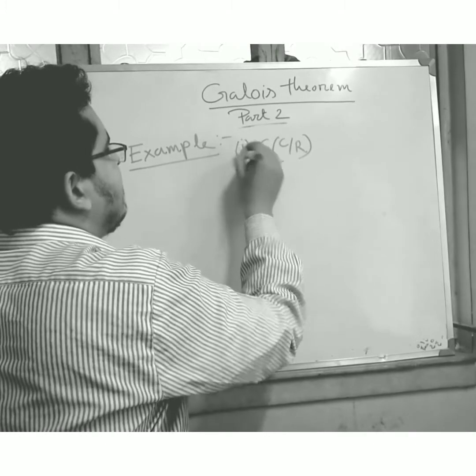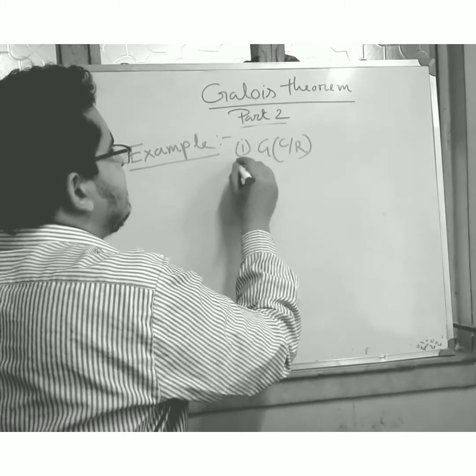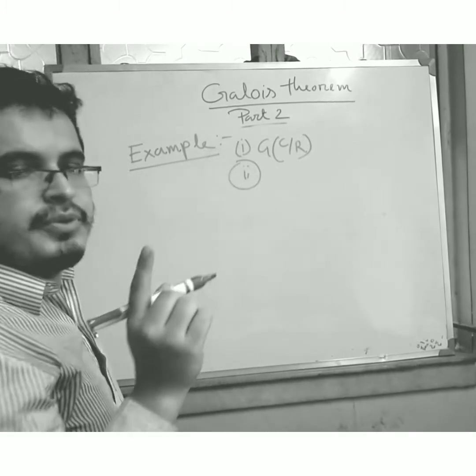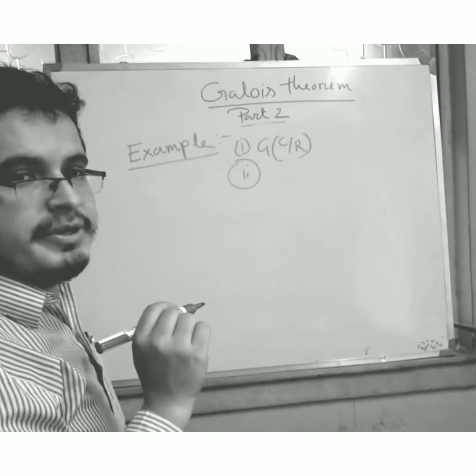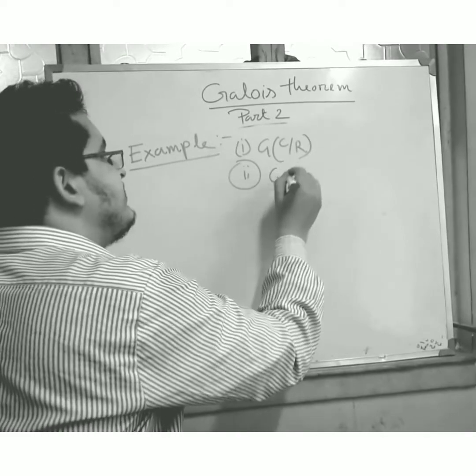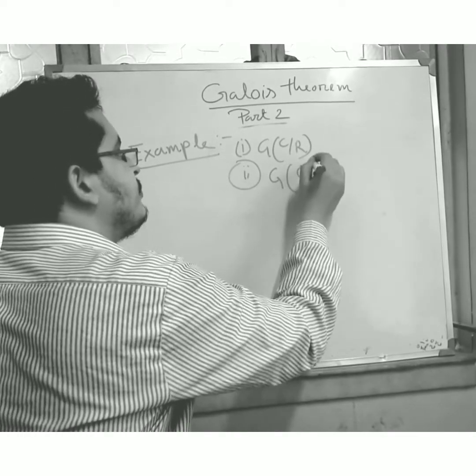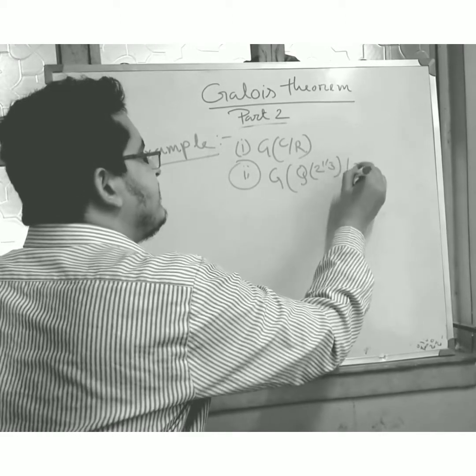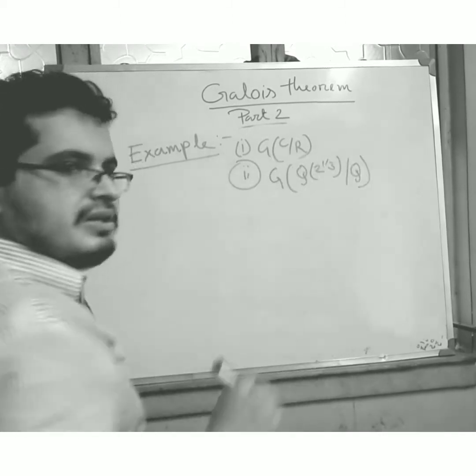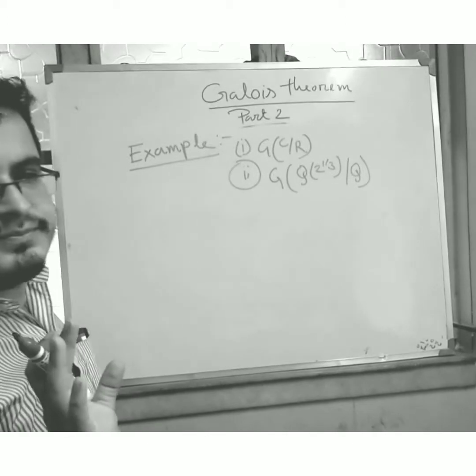First example, G(C/R). And the second example is what I have taken in my previous class, G(Q(3^(1/3))/Q). This is my example, friends.